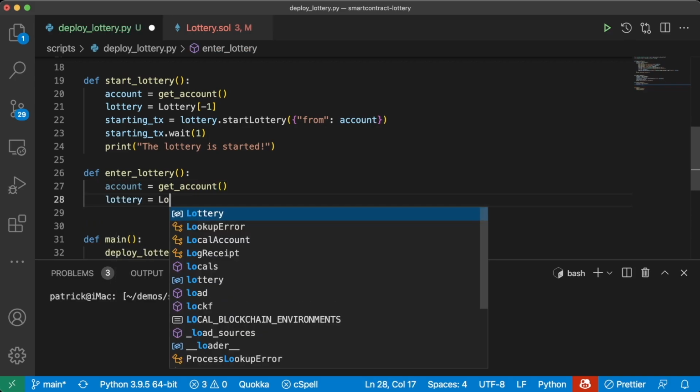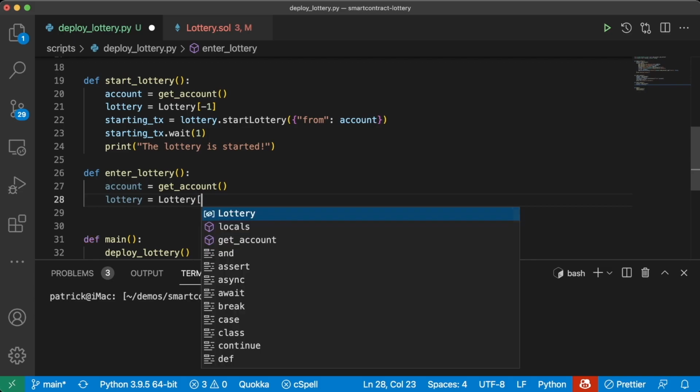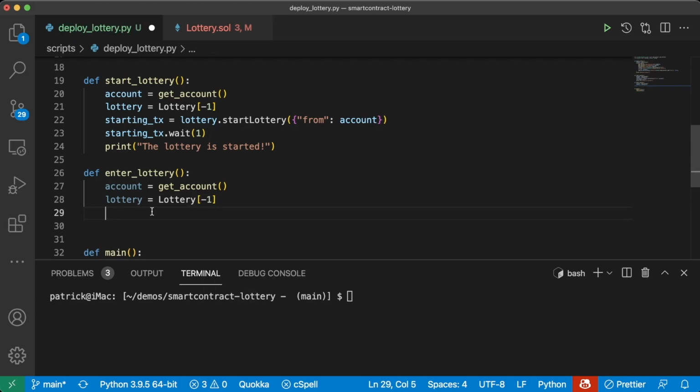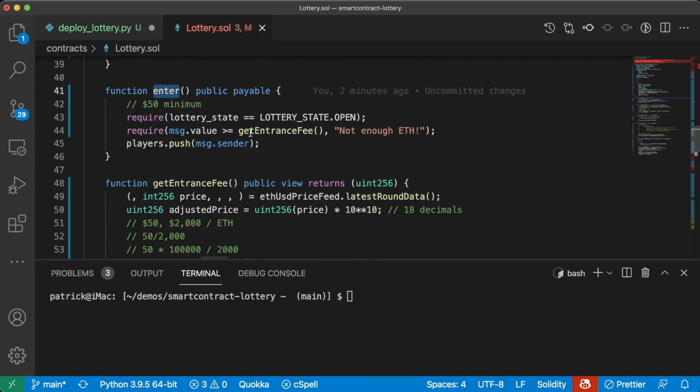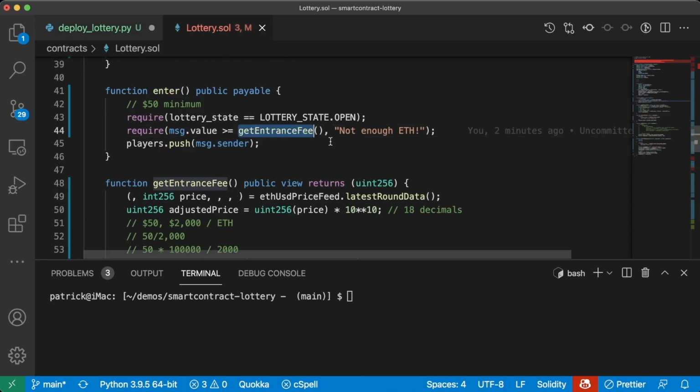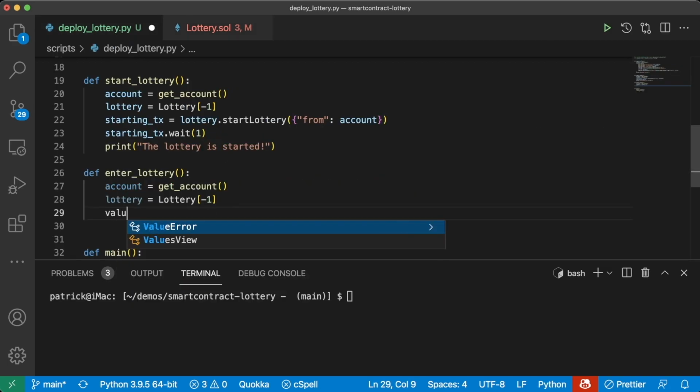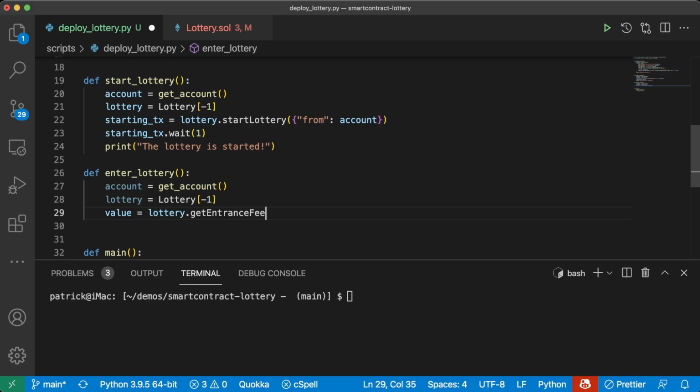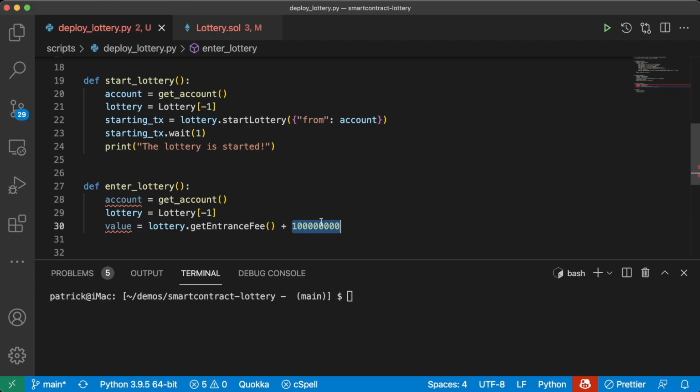Lottery is going to be lottery -1. We need to pick some value to send when we call the enter function, because we need to send that entrance fee with it. So we'll say value equals lottery.getEntranceFee. And just to be safe, I usually tack on a little bit of wei as well, because sometimes it might be off by 1 or 2. So we'll do lottery.getEntranceFee plus something like this, which is barely anything.